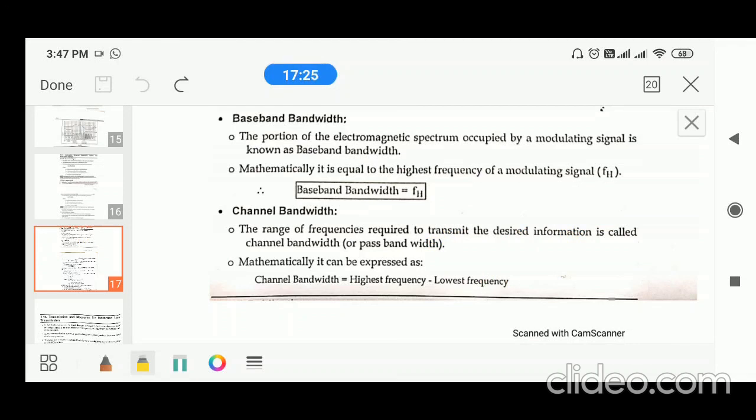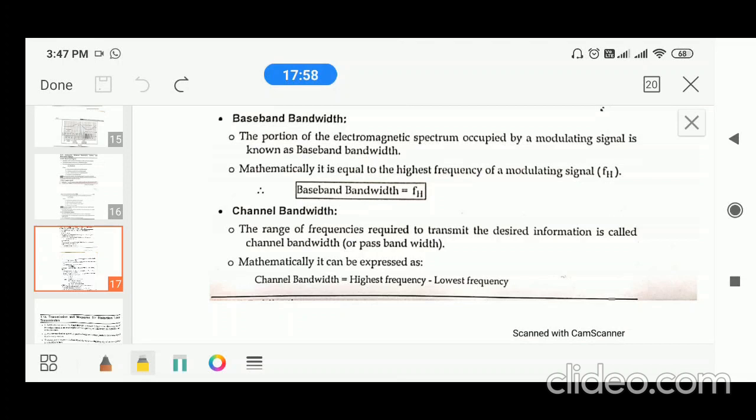Whereas for baseband bandwidth, FH minus FL, where FL is 0, because the lowest frequency is always 0. That is why you can take FL as 0. When you substitute in the formula FH minus FL, that becomes FH minus 0, that becomes FH. Hence baseband bandwidth is FH. These are the two bandwidths, baseband bandwidth and channel bandwidth.